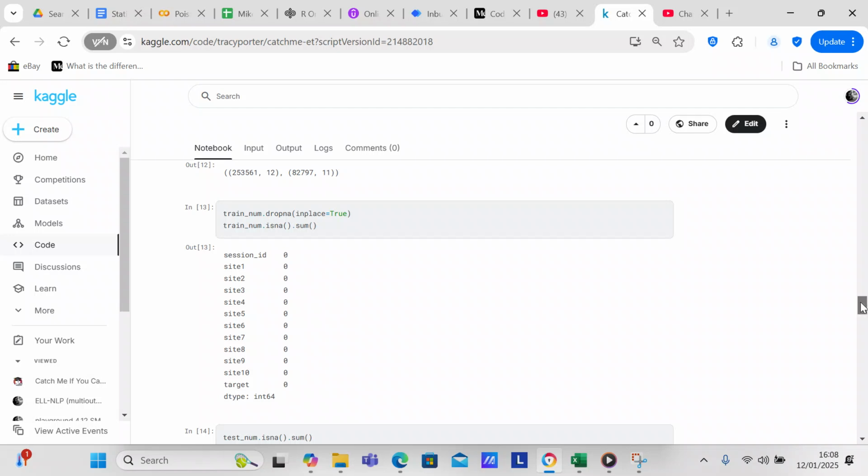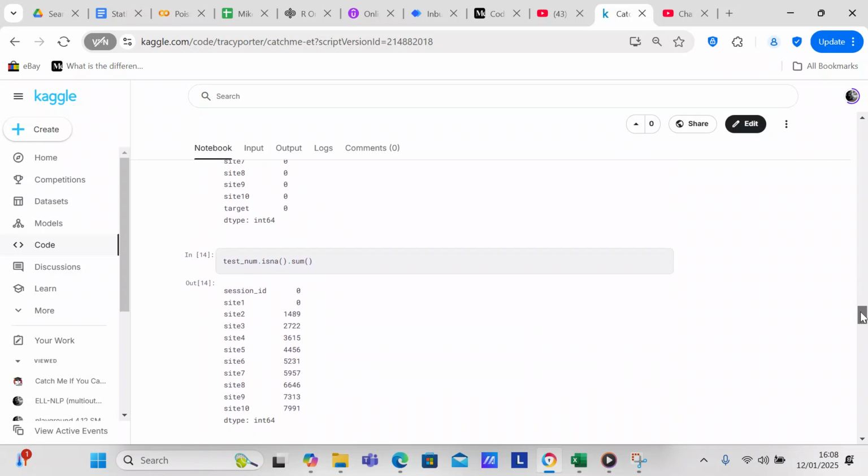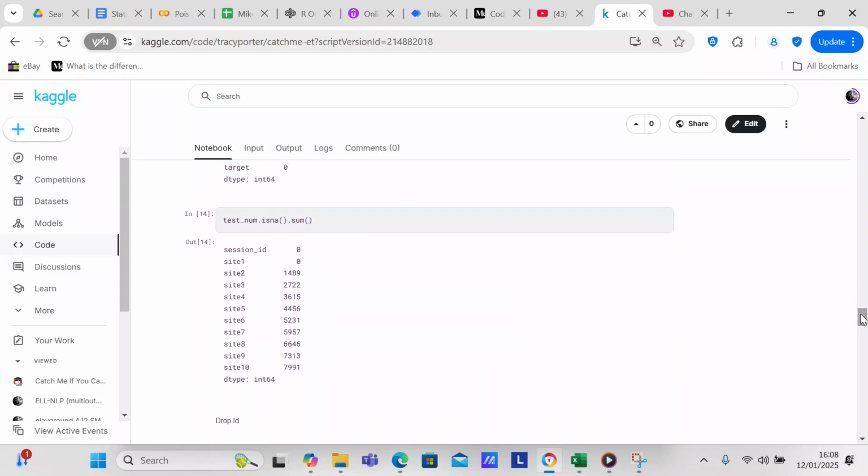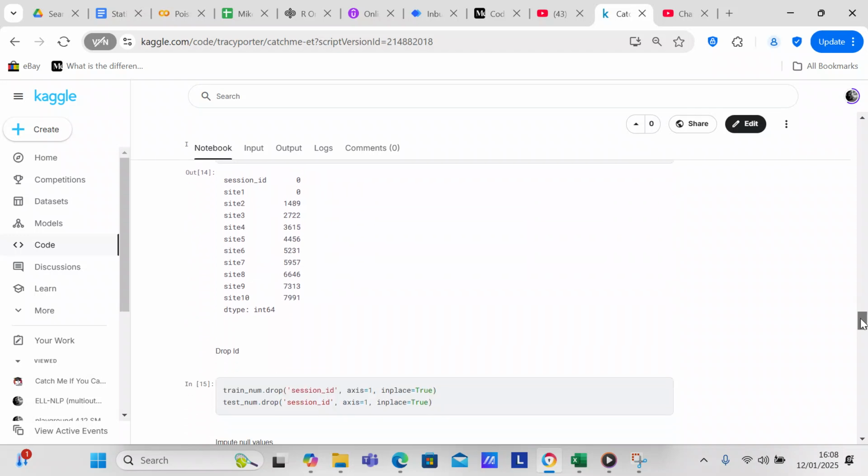You can see that we've done that on the train site. Then we check for the test site, and you can see that we've got quite a few null values that we've got to do something with before we can make predictions. So we're going to have to impute that data.